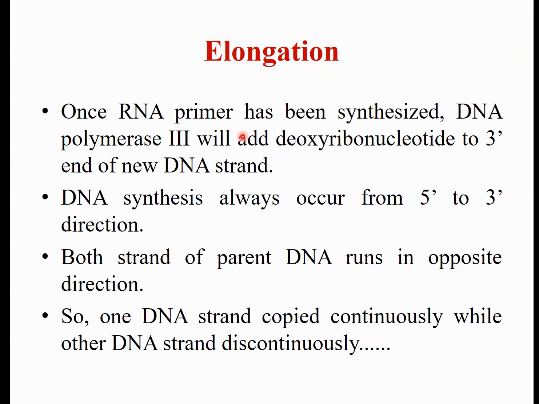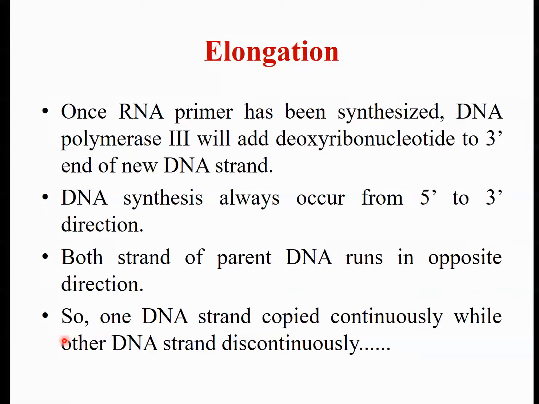Once the RNA primer is synthesized by the primase enzyme, DNA polymerase 3 in prokaryotes will actually add deoxyribonucleotides at the 3 prime end of the newly synthesized DNA strand. Now DNA synthesis always occurs in the 5 prime to 3 prime direction, and both strands of the parent DNA run in opposite directions.